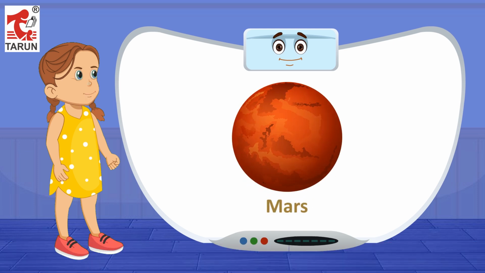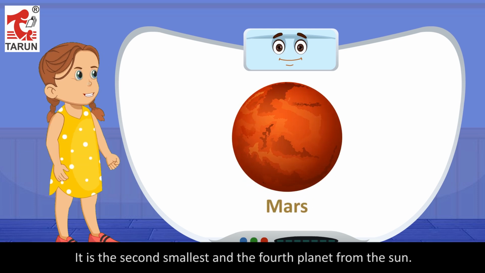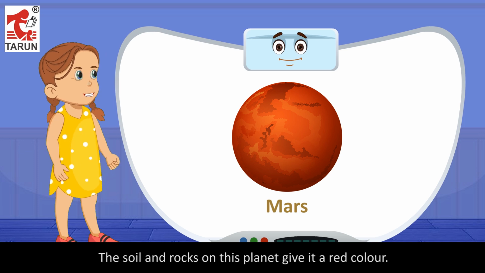Mars. It is the second smallest and the fourth planet from the Sun. The soil and rocks on this planet give it a red color. Therefore, it is also called the red planet. It has 2 moons called Phobos and Deimos.